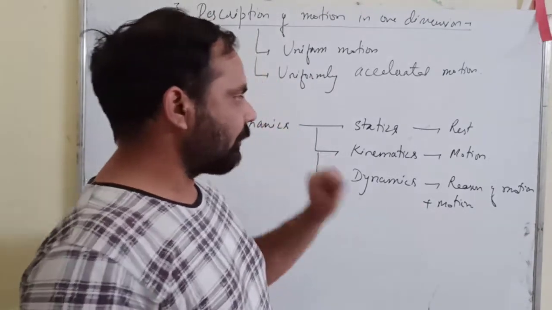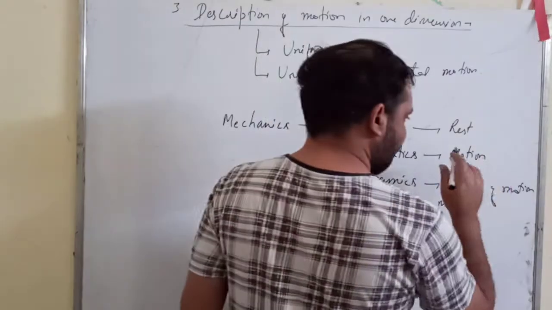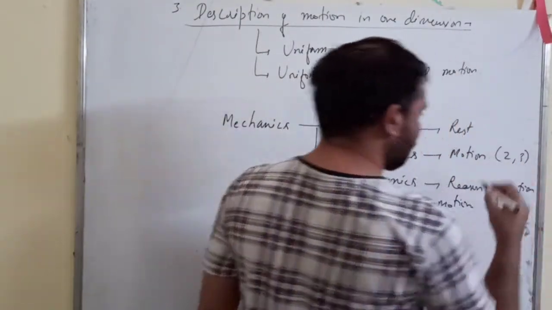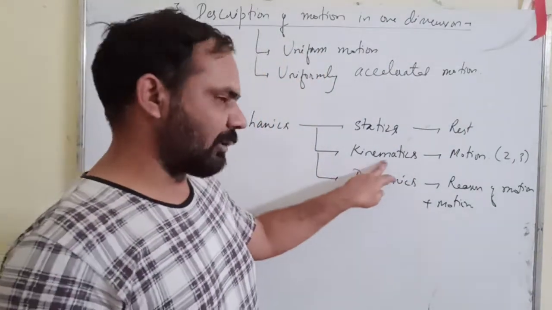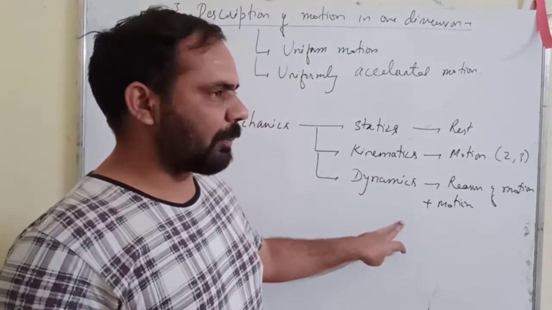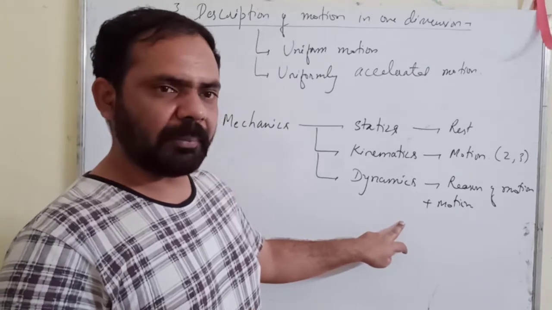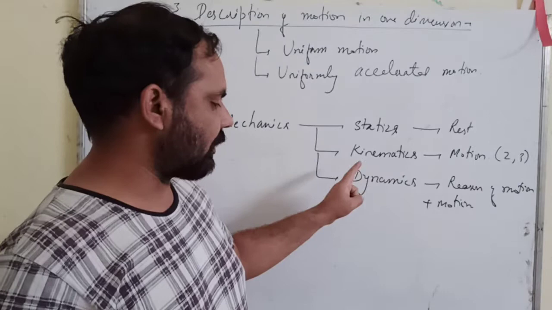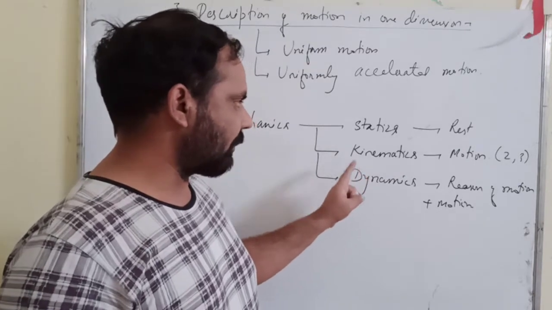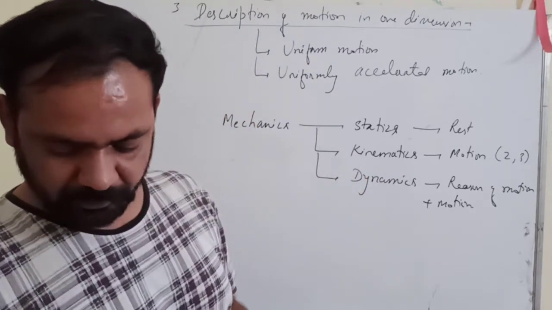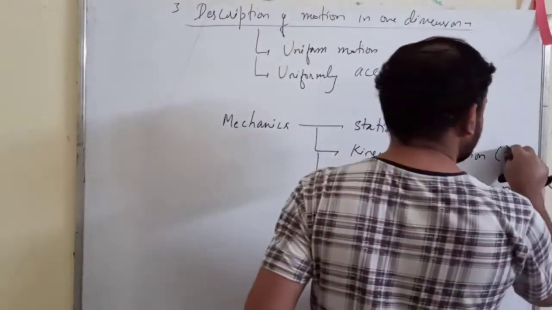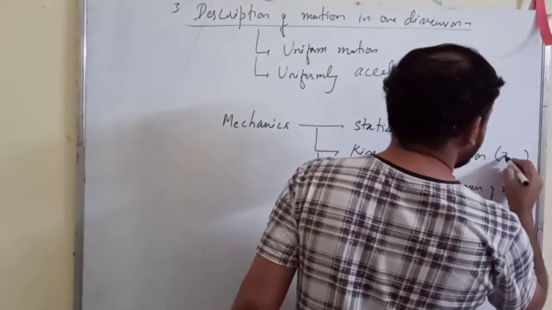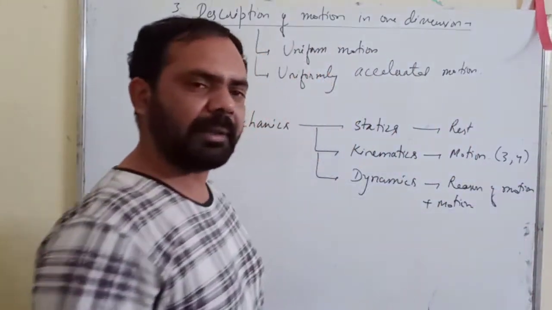Now we have already finished chapters number 1 and 2. Chapters 3 and 4 are the parts of kinematics, not 2 and 3, because 1 and 2 are already finished.